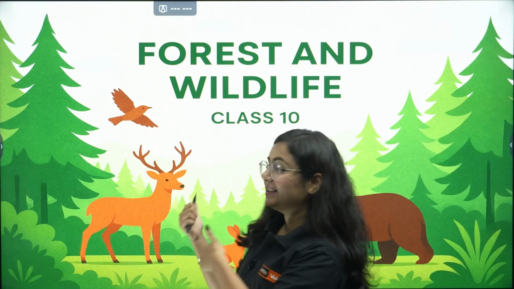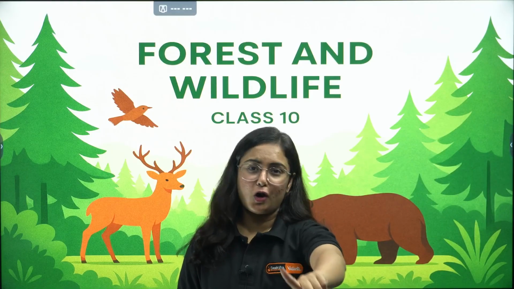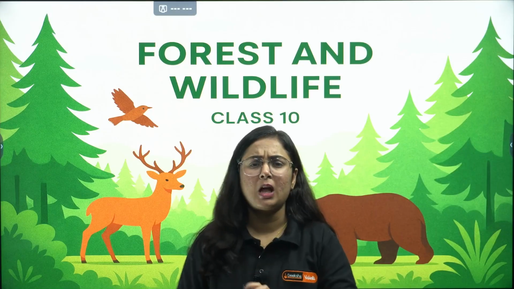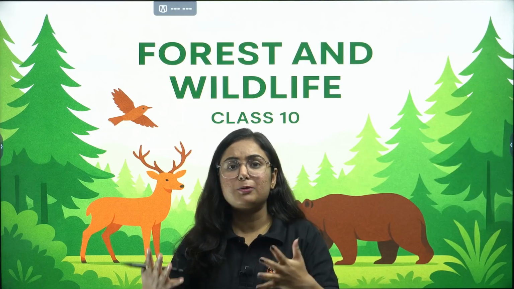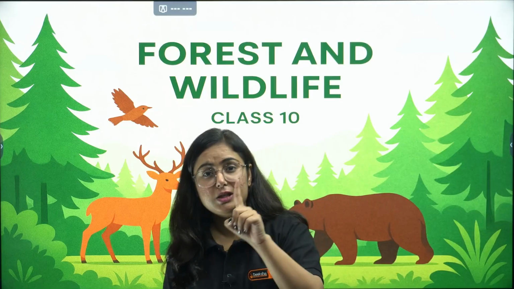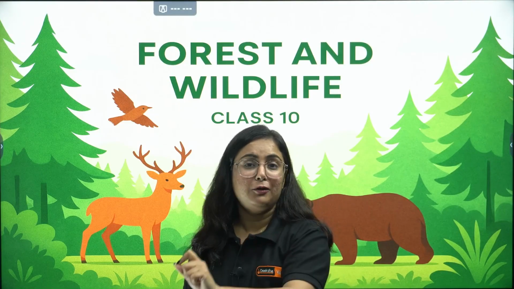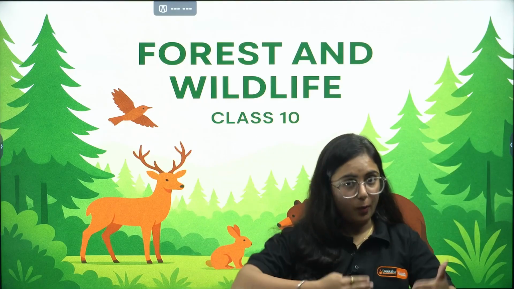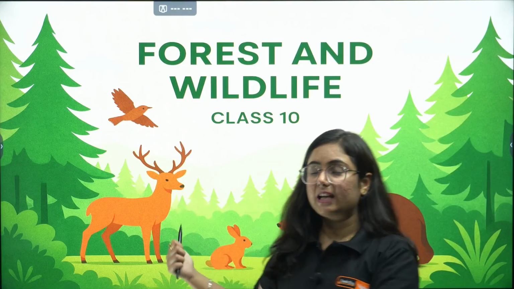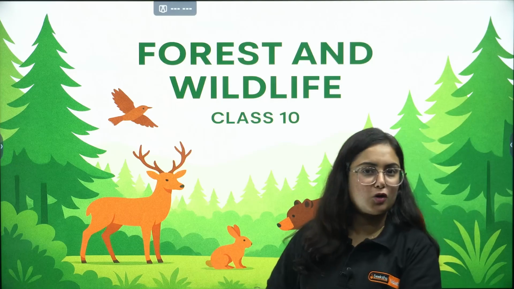As you can see, the chapter for today is Forest and Wildlife Resources from your geography book. Yes, we have completed the first chapter, that is development. Alongside, we have completed some chapters from civics, that is power sharing, federalism, chapter nationalism in India and Europe in history, and we have completed chapter development from economics. So, in this sequence of chapters, the next one is forest and wildlife from geography.